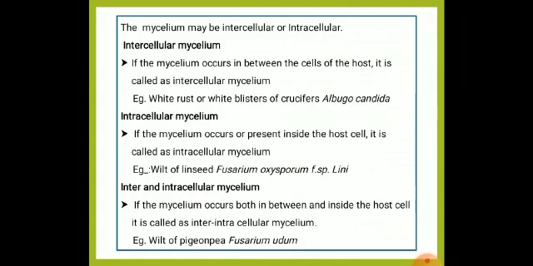Example, several saprophytes like Fusarium, Alternaria, Cercospora, and others. And coming to inter and intracellular, it will be seen in Fusarium, that is Fusarium udum, or Fusarium oxysporum, or all species of Fusarium.